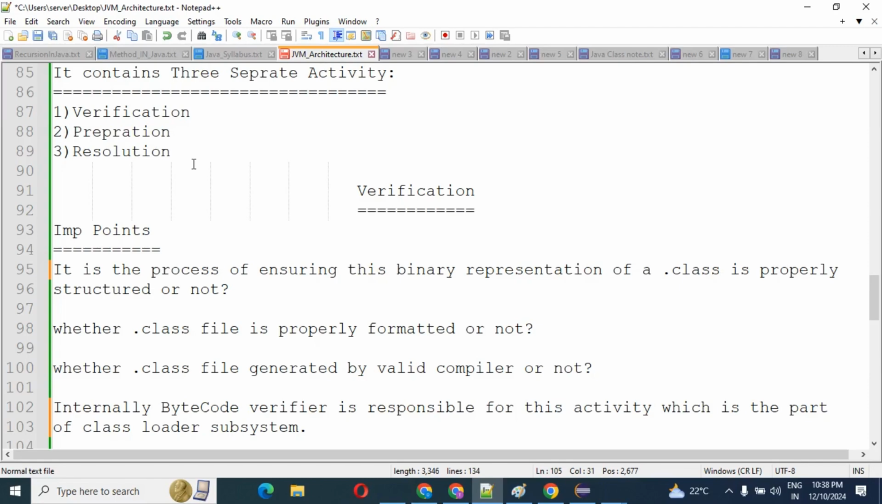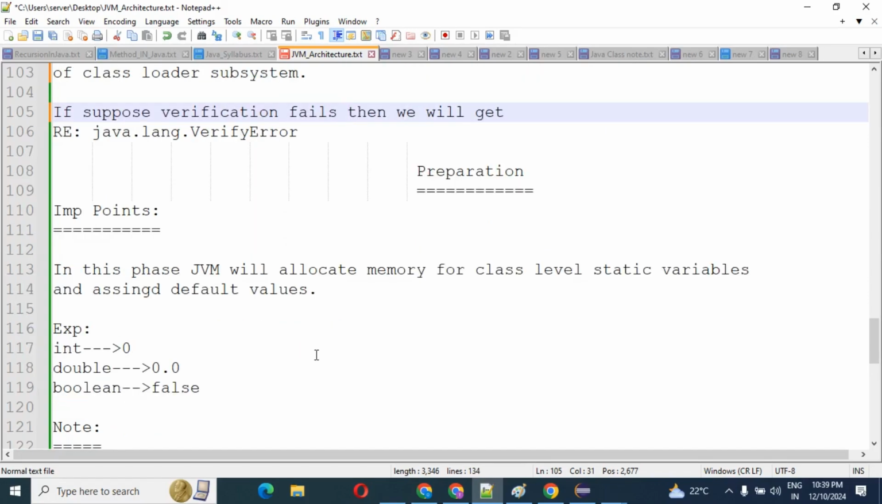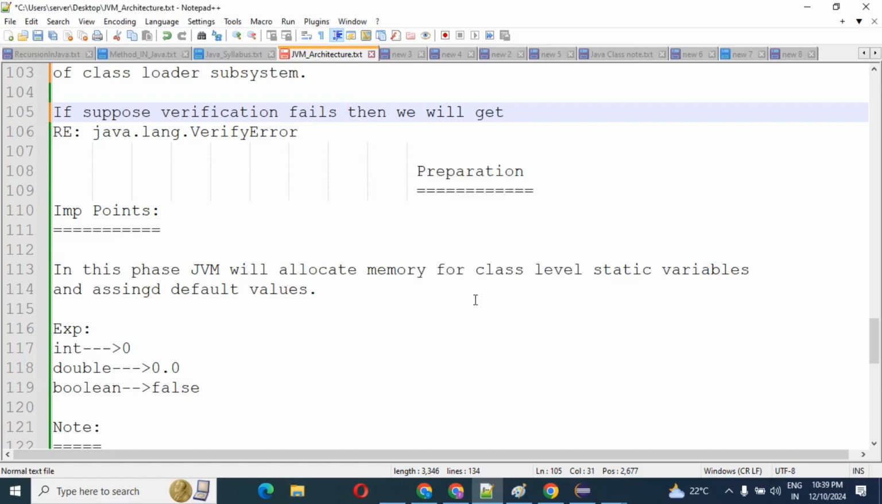I have already explained this here, you can see. In this phase JVM will allocate memory for class level static variables and assign the default value. Default value means, suppose int as 0, double as 0.0 and boolean as false. By default it will assign these default values.